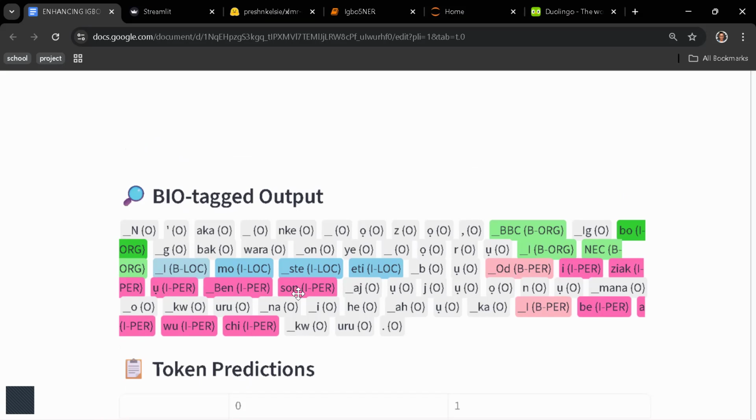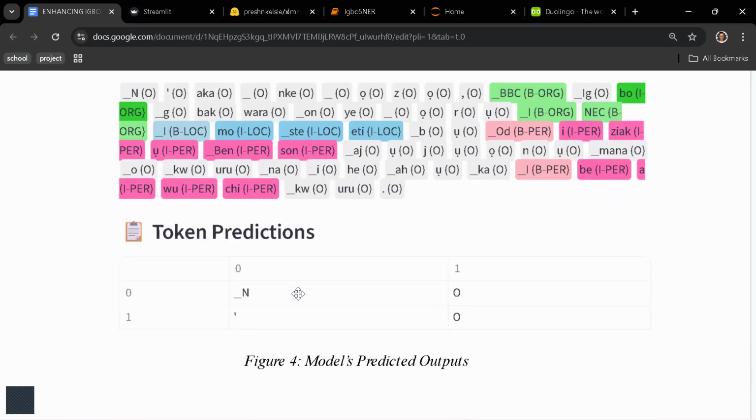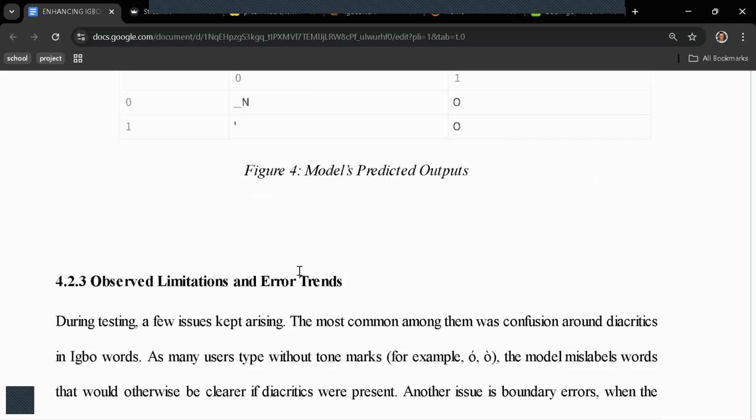All organizations are in green, locations are in blue, and then persons are in pink. Outside, these ones. For words that are not a person, not a location, not an organization, we just use outside. So you will see much outside.